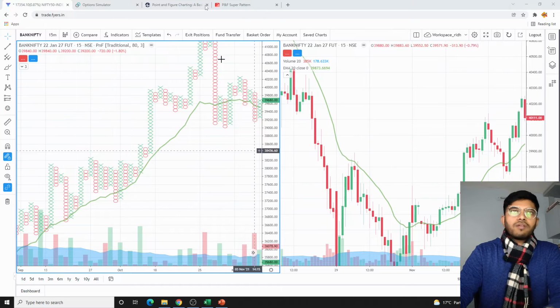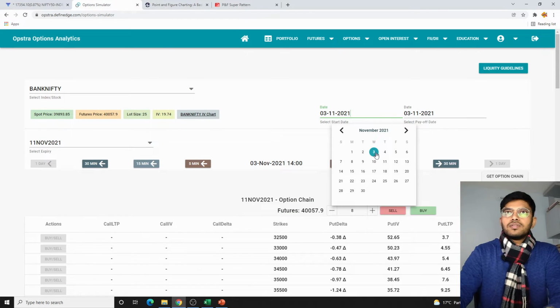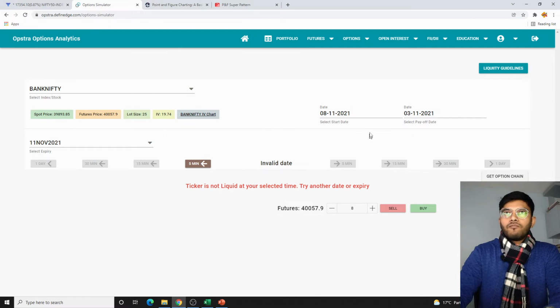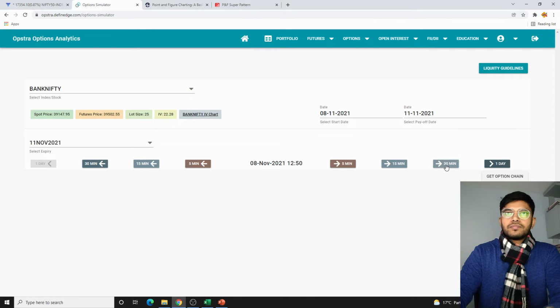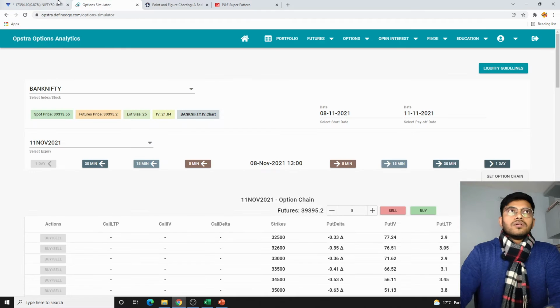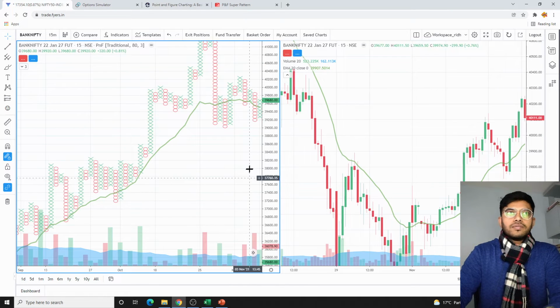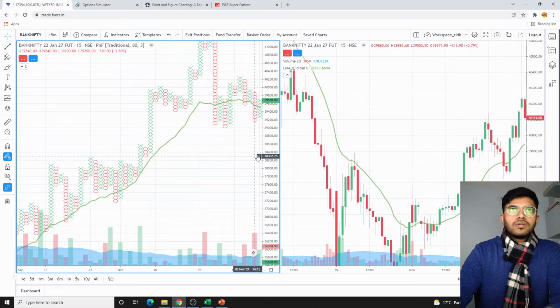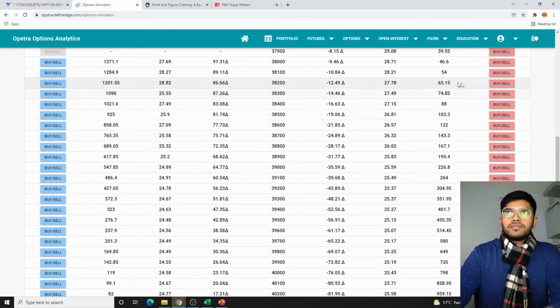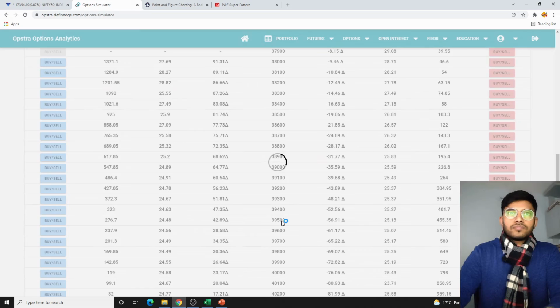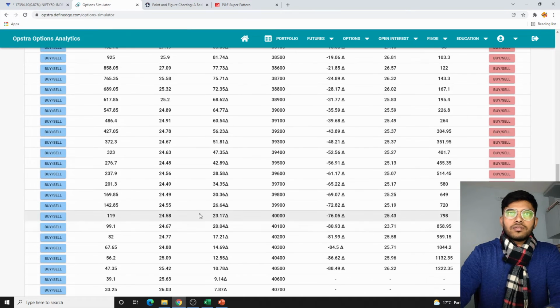So 8th of November, 1 o'clock, we'll be entering this trade, for the payoff on 11th of November. 38,200 on the downside, 40,200 on the upper side. 38,200 puts, 40,200 calls.